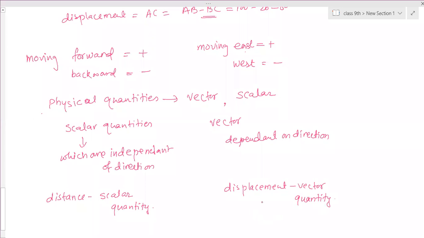Is that clear? Scalar and vector part is clear. Scalar quantities are those which, while measuring them, we don't bother about the direction we are moving. In distance, we are not bothering about direction, so distance is a scalar quantity. Vector quantities are those which are dependent on directions. Therefore displacement always depends on direction, so displacement is a vector quantity.